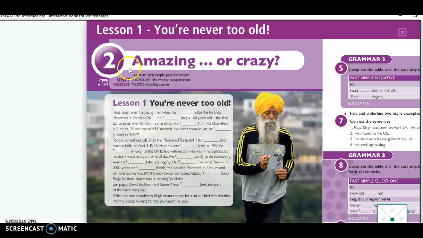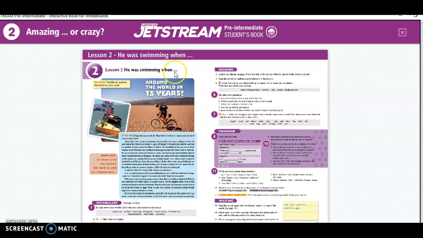The grammar for unit 2 is going to be past simple and past continuous. The vocabulary is life events, transportation, and the function is telling stories. So during this unit, you are going to learn how to tell stories. Let's do a quick review of Unit 2.